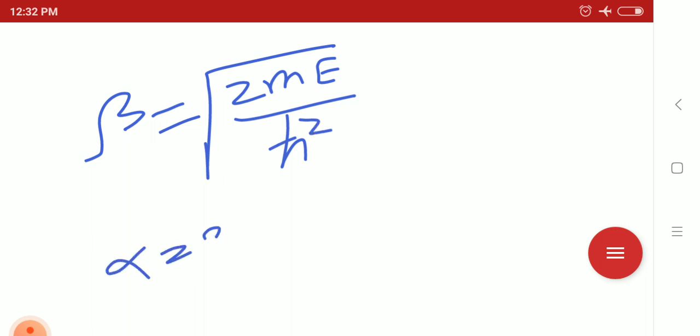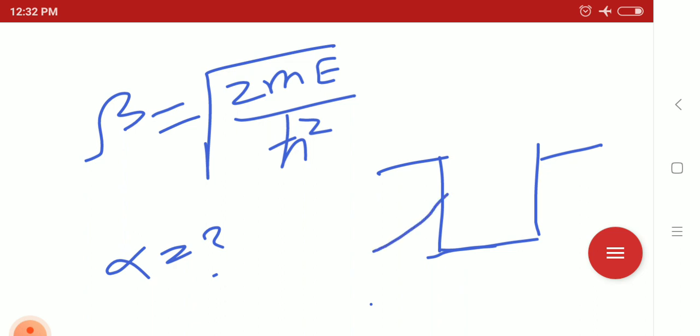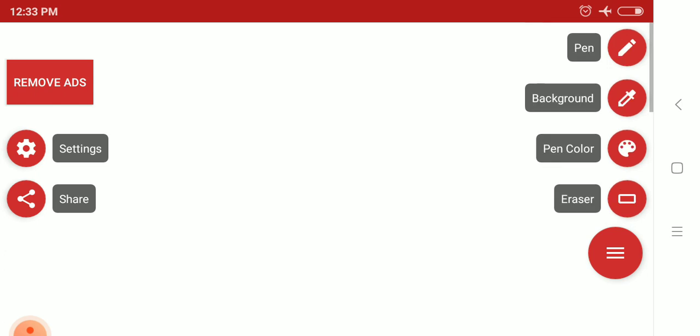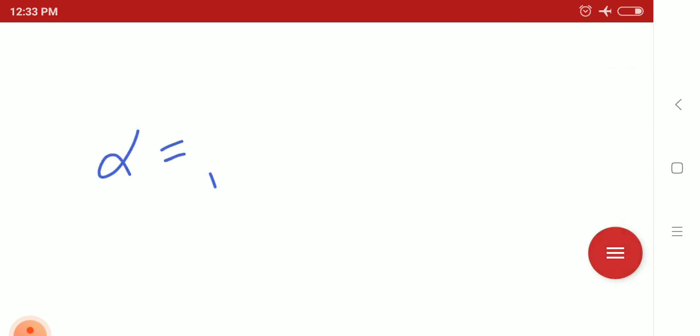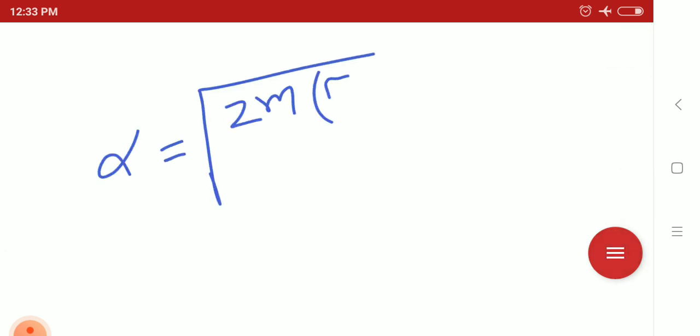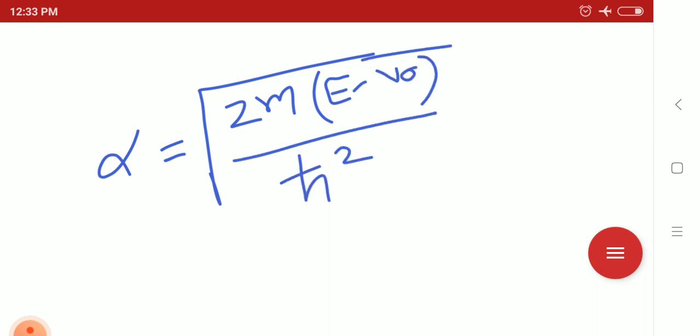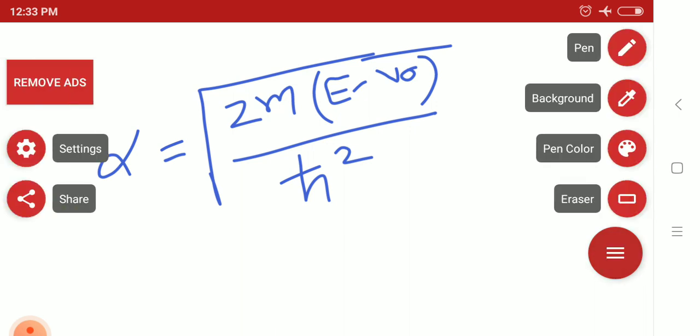So now what is alpha? Alpha is actually also the wave propagation vector here and here, outside the boundary, in the decaying state. Here V0, here V0. So alpha can be written as alpha equals root over 2m into (E minus V0) divided by h cut square.